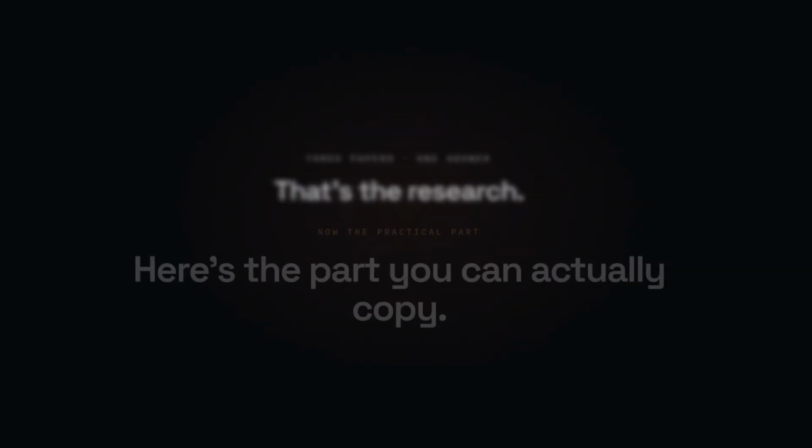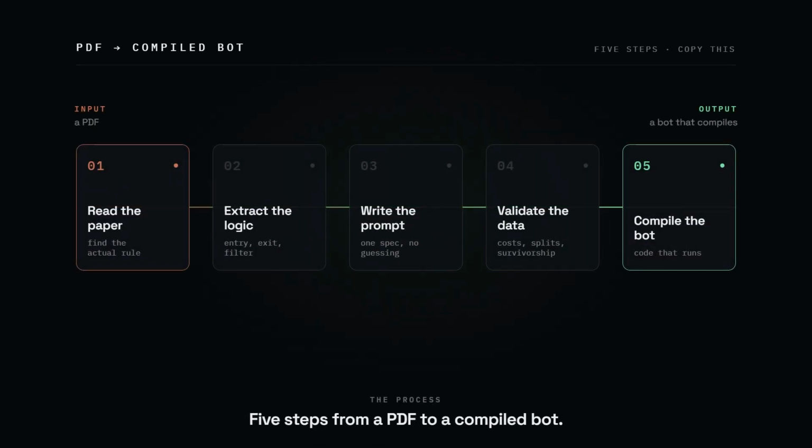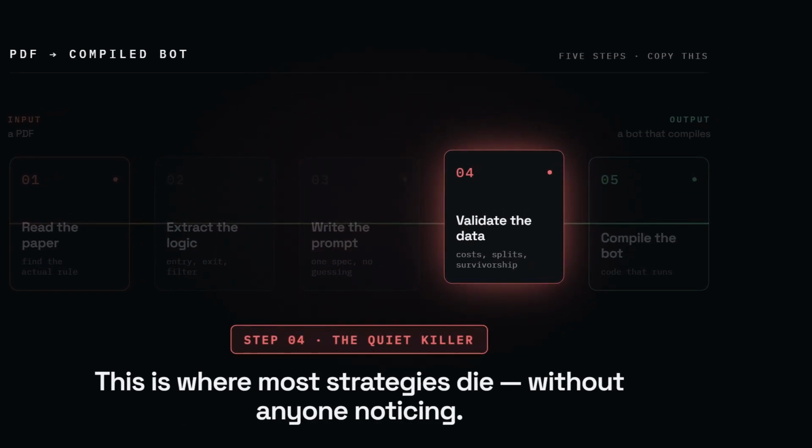Now here's the part you can actually copy. 5 steps from a PDF to a compiled bot. I'll give you the exact prompts. Pause and screenshot them, they're the whole video. Step 4 is where most people quietly ruin their strategy without noticing, so stay for that one.